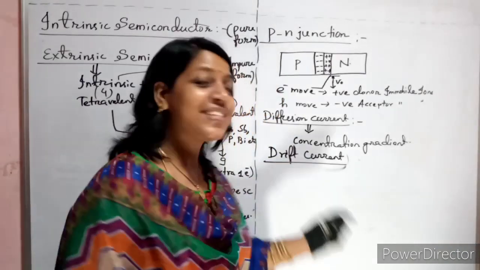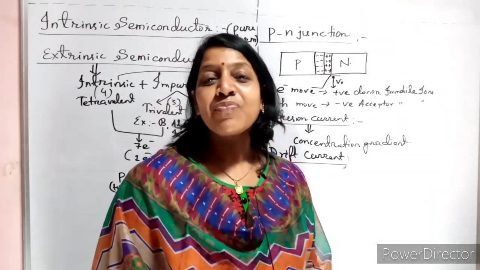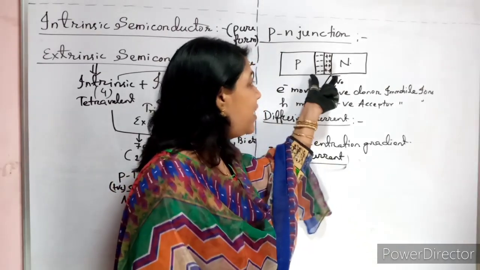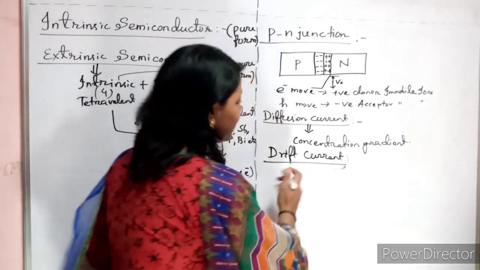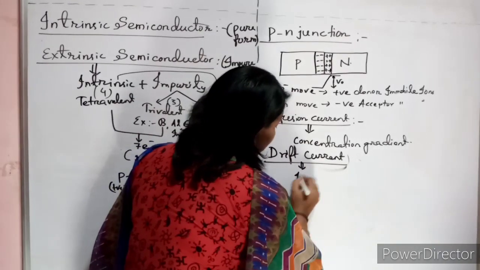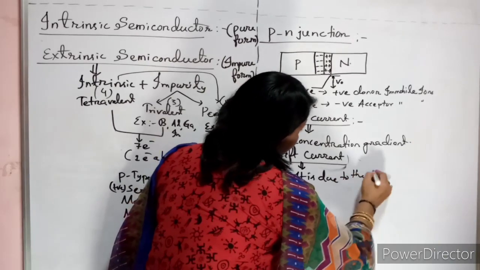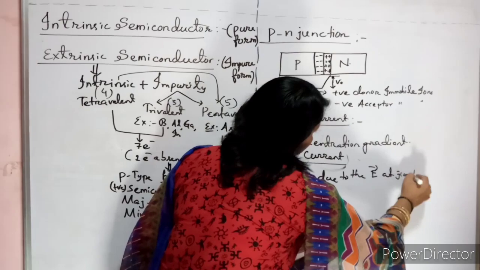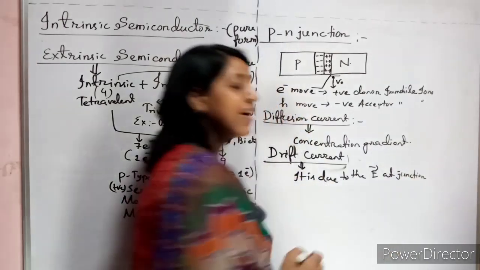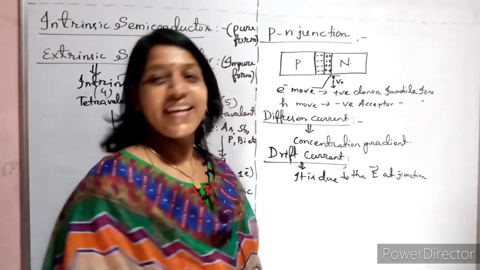That is called drift current. So what is drift current? It is due to the electric field at the junction that the current flows. That is called drift current.